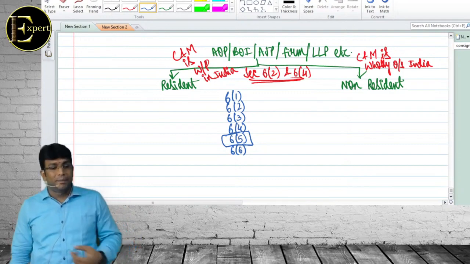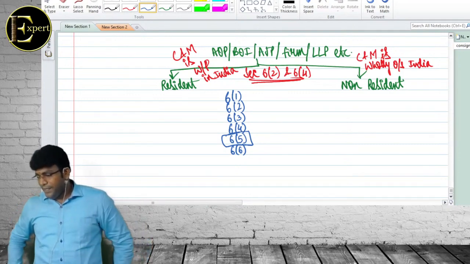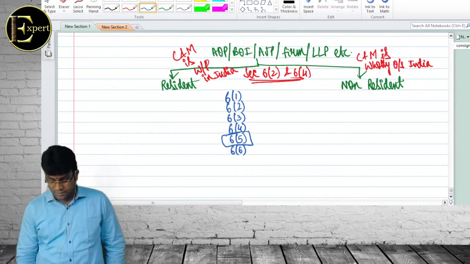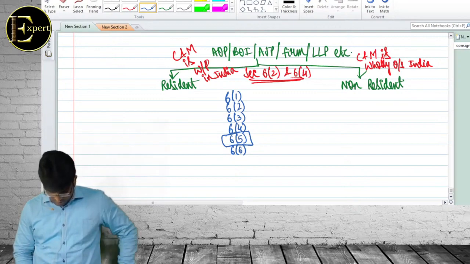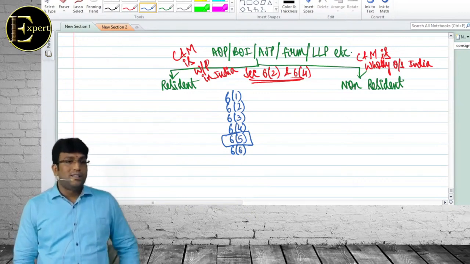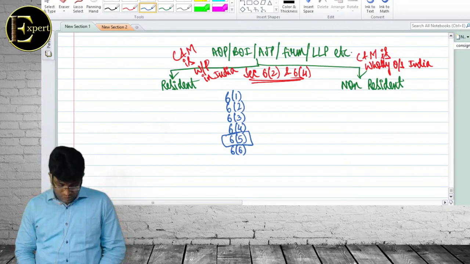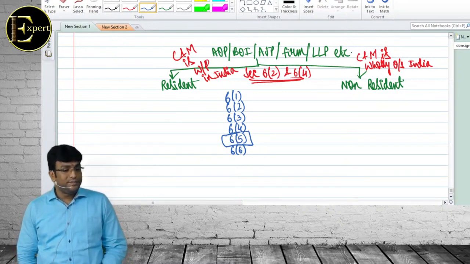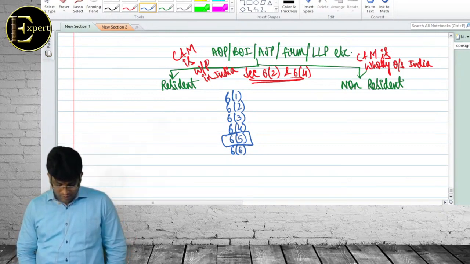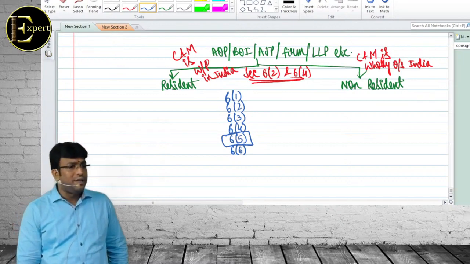Once the residential status is determined, the same status will apply for every source of income during the year. That's it. I hope we got clarity on this point.